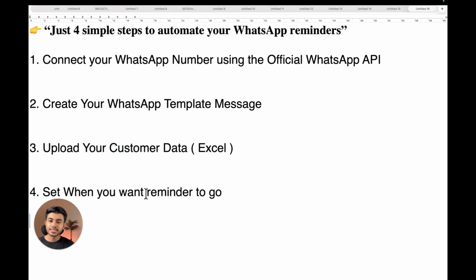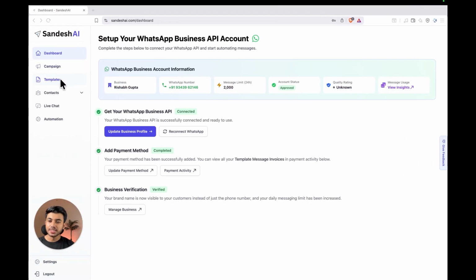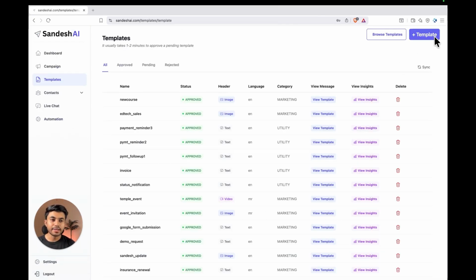Let's follow the second step, which is creating the WhatsApp template message which we want to send. So click on the template section here in Sandesh AI. Now click on add template here.